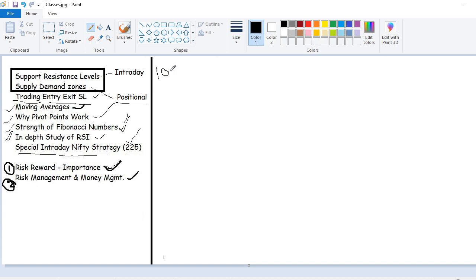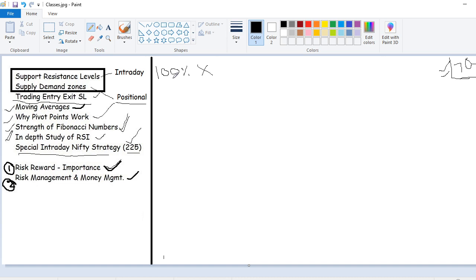No sure shot, no 100% sure, all that is trash. There is a high probability of 70 to 80%. That is the best chance. If any strategy is giving you 70 to 80% success, then you think of it as a sure shot. There is no 100% in the stock market.